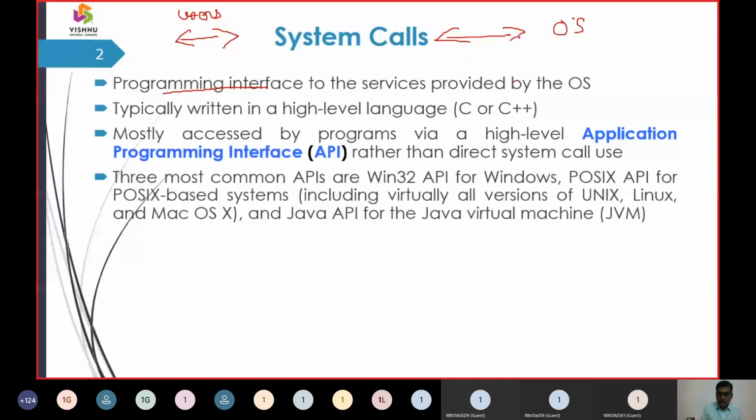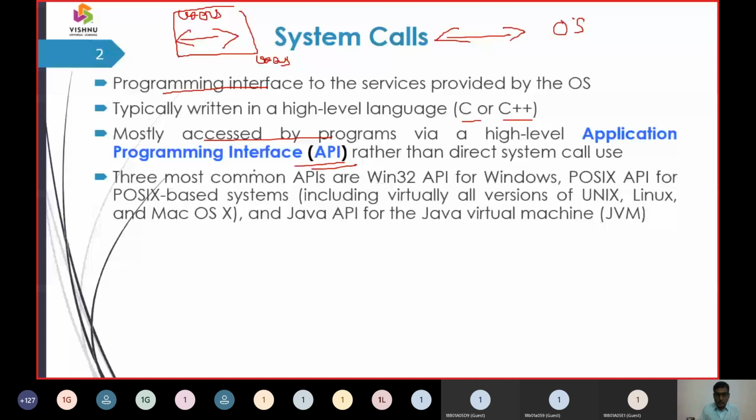In general, system calls are represented in C language, or they are processed in C++. And second, how are these system calls accessed? System calls are accessed via application programming interfaces. So how are these application programming interfaces accessed? They are accessed by the users. Now, how does a user make use of a system call?